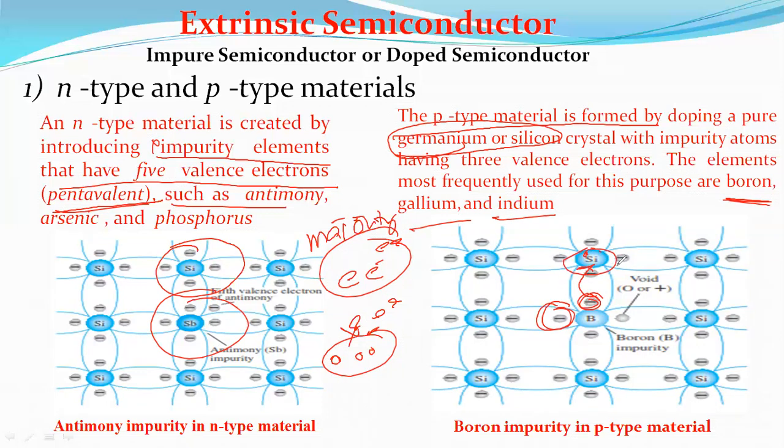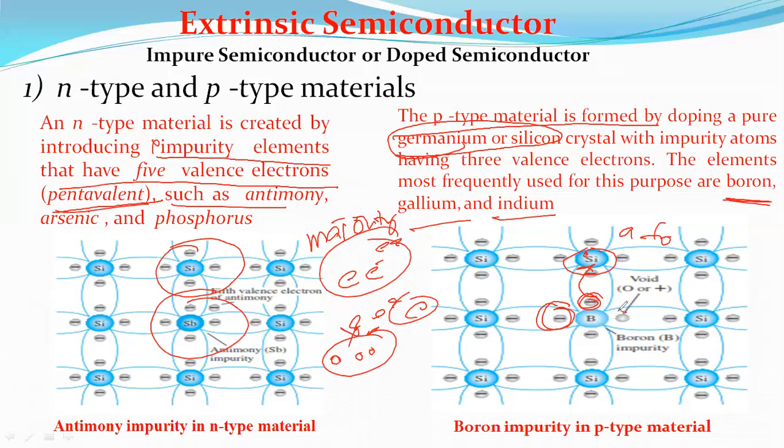What happened? This group 3 has 3 valence electrons and is trying to accept. Here the electron is donating, there the electron is being accepted. The resulting vacancy is called a hole.